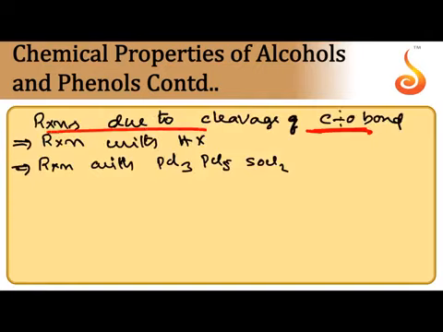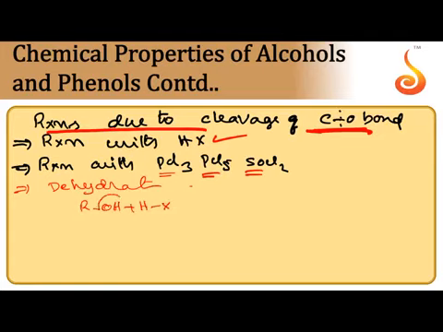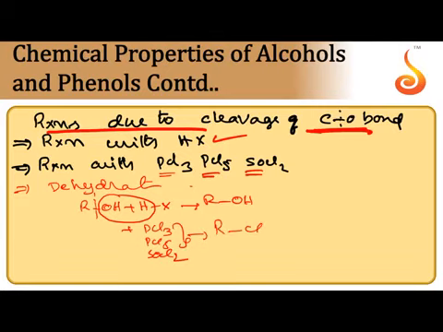Next, reactions of alcohols due to cleavage of the CO bond. When alcohol is reacted with hydrogen halide, phosphorus trichloride, phosphorus pentachloride, or thionyl chloride, the CO bond is broken. Even during dehydration, the CO bond is broken. ROH plus HX, the CO bond is broken. Even ROH plus PCl3, PCl5 or SOCl2, the CO bond is broken and alkyl chloride is obtained.